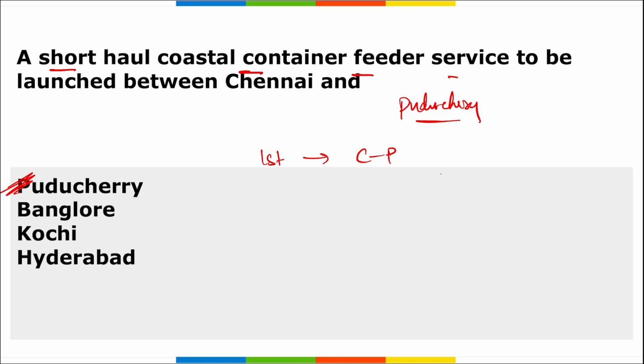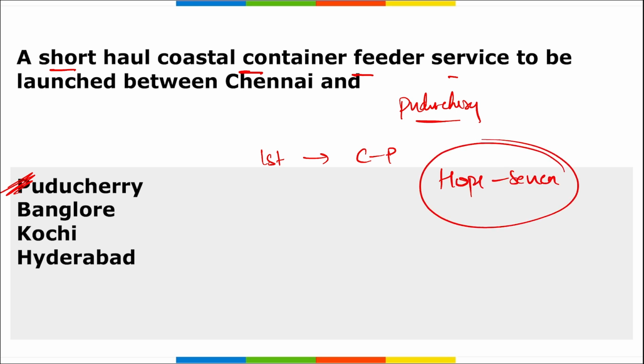The container feeder service is Hope 7. The name is Hope 7 for this container feeder service. This Hope 7, with a container capacity of 106 twenty-foot equivalent units, was flagged off between Chennai and Pondicherry or Puducherry port.